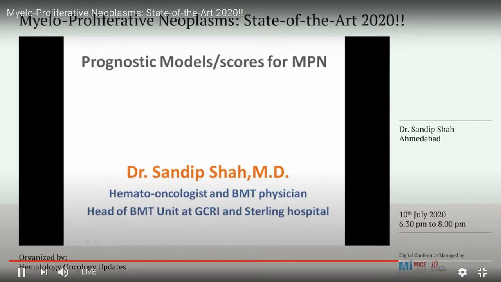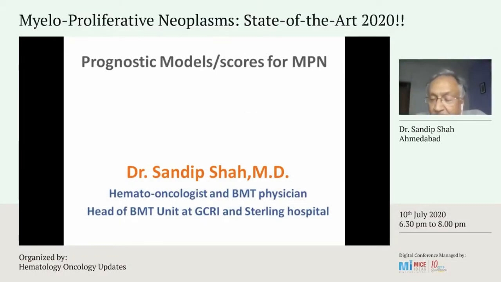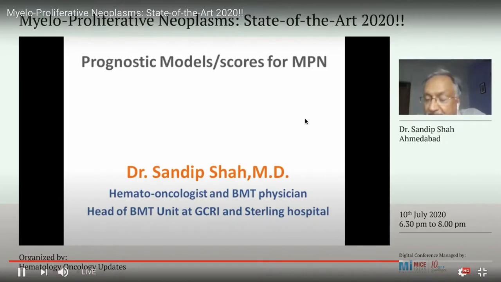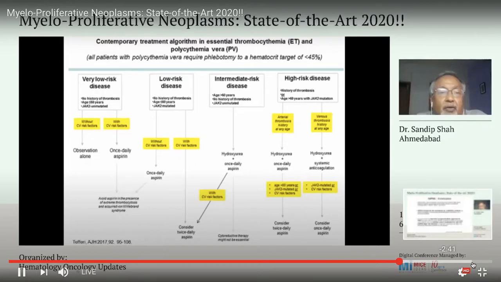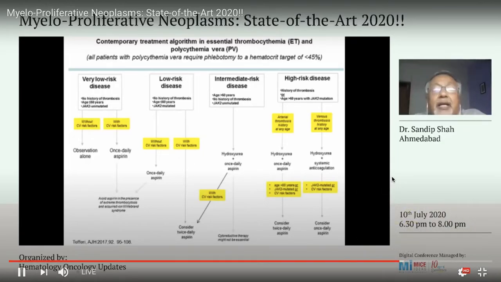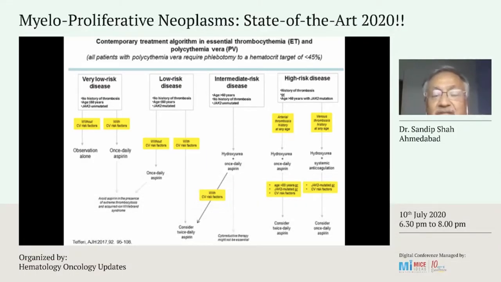...into the prognostic models and scores for myeloproliferative neoplasms. So we need these scores for risk stratification and to decide which patient will need treatment, which patient can be observed, or which patient would be submitted for allogeneic transplantation. And although polycythemia vera and essential thrombocythemia are more common than primary myelofibrosis, most of these scoring models are for primary myelofibrosis and not for polycythemia or essential thrombocythemia.